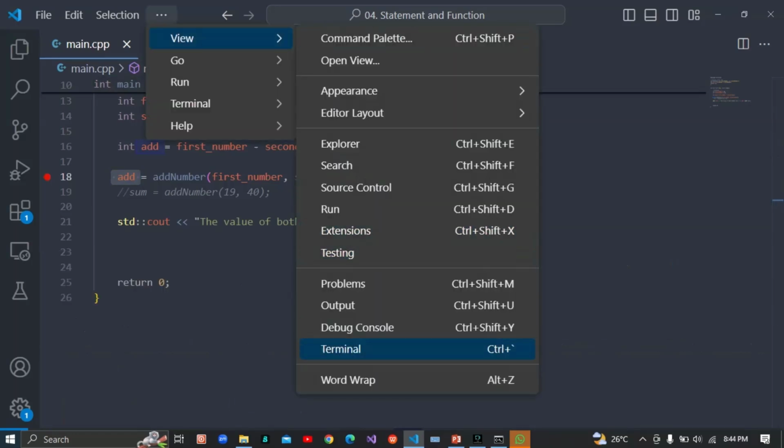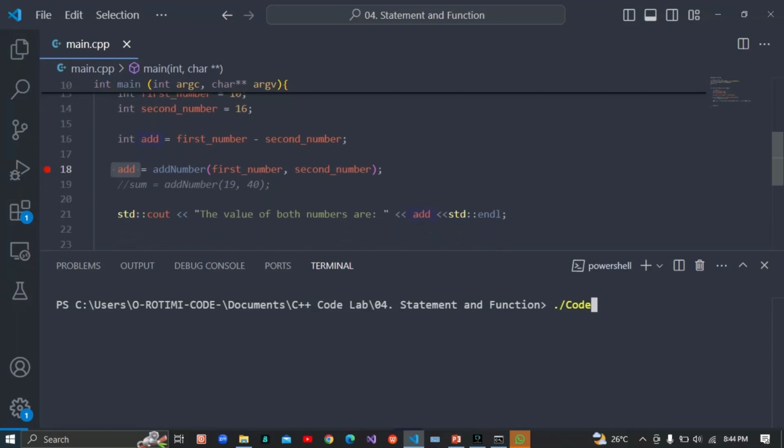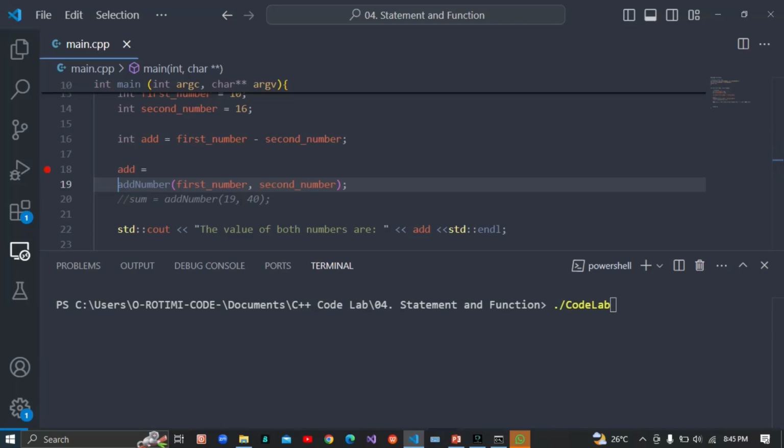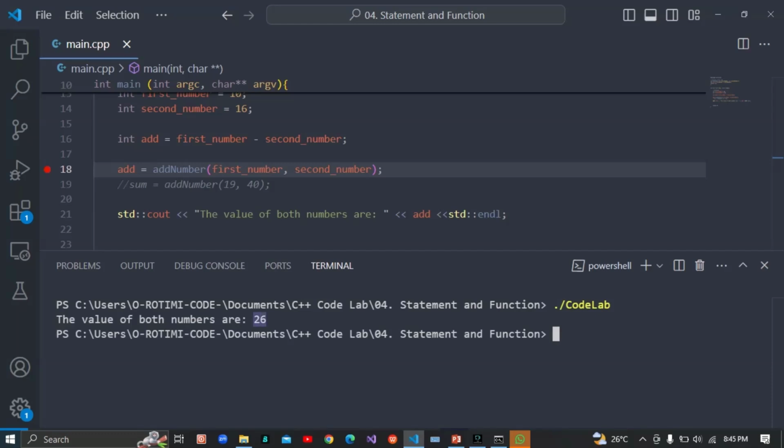So let's view what is inside here and see if it's going to be the same result we had before. It's not going to be minus again. It's going to be 26. I mean it's going to be 26. It's not going to be minus 6 because we have actually made a function and it has gone through it. So let's check it out. Oh sorry, I didn't really click on the terminal. So yes, 26. You see it is 26.